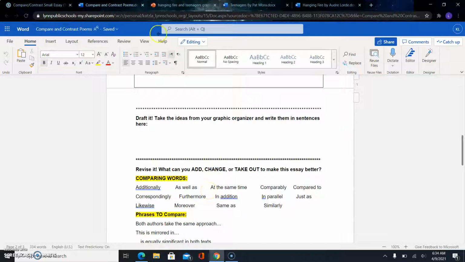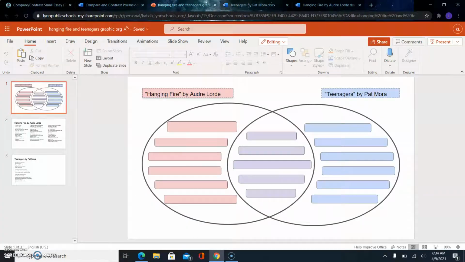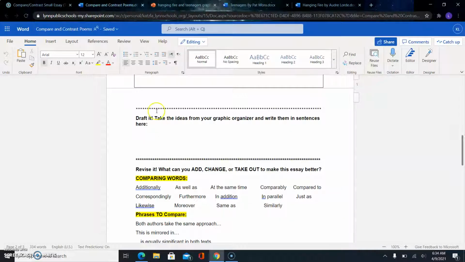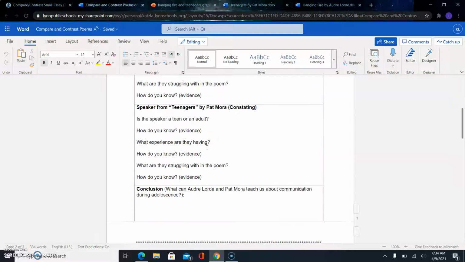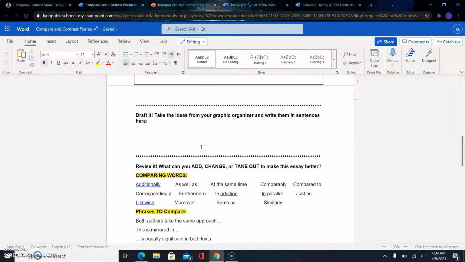For each step, right? To move on from the Venn diagram, you have to get the okay from me or Miss Maltese. To move on from this part, this graphic organizer part, to the draft, you have to get mine and Miss Maltese's okay. So one of us has to say, yeah, you're good.